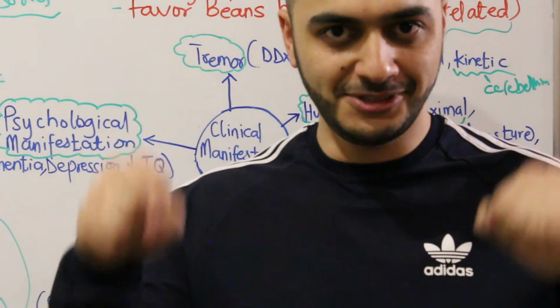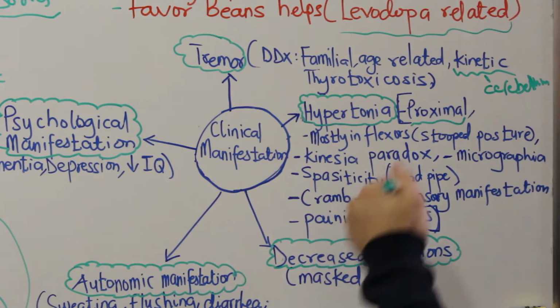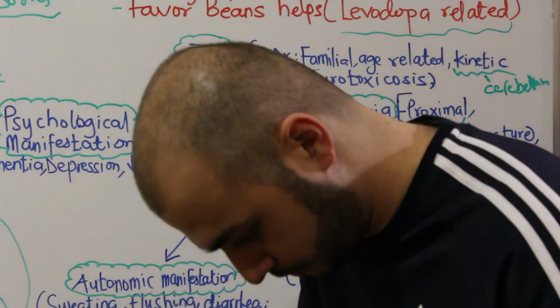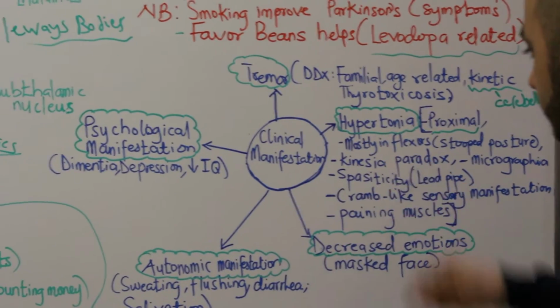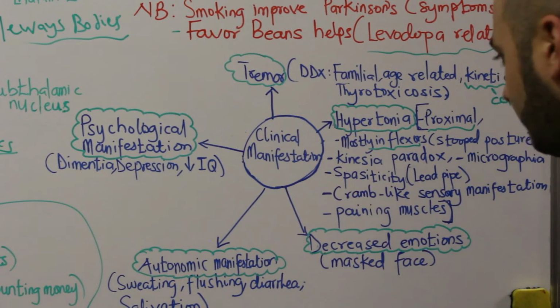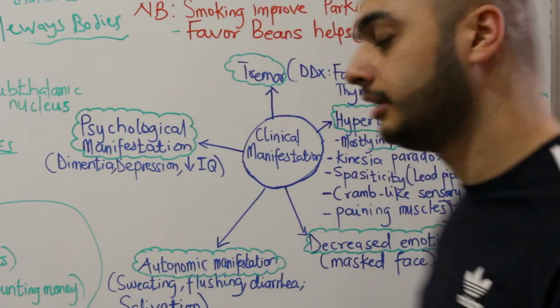So the patient will have a stooped posture. It's like that, stooped posture, because the hypertonia mainly affects flexor muscles. So that's why patients have stooped posture.